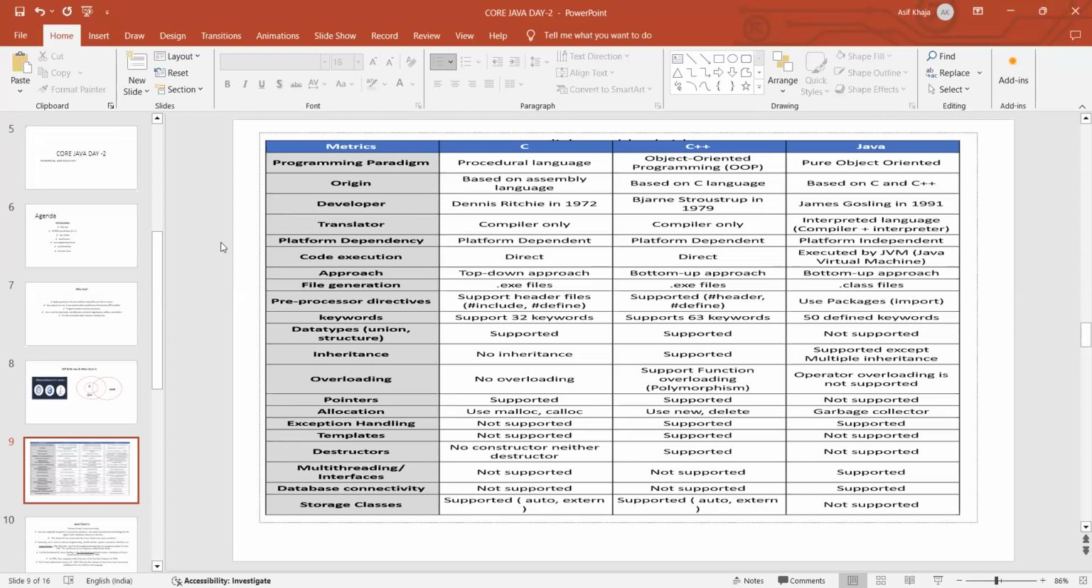Now, what are the translators these languages are using? C is using the compiler only. It uses the compiler to compile the code, and to execute the code also. C++ also uses the compiler only. But when it comes to Java, it is both compiled and interpreted. So it uses both the compiler and interpreter to execute the code.